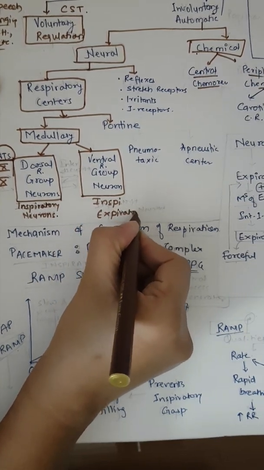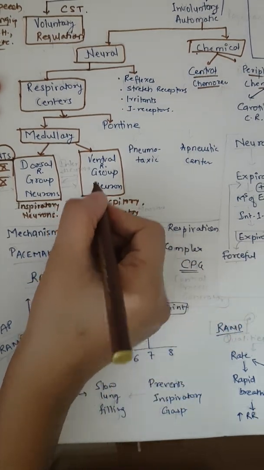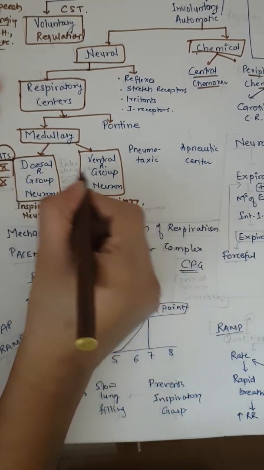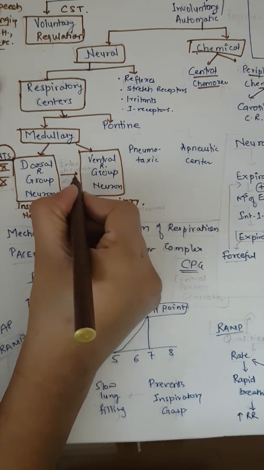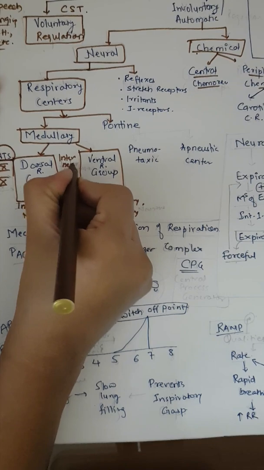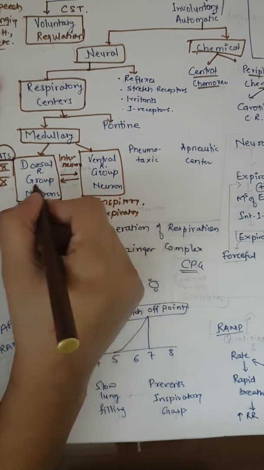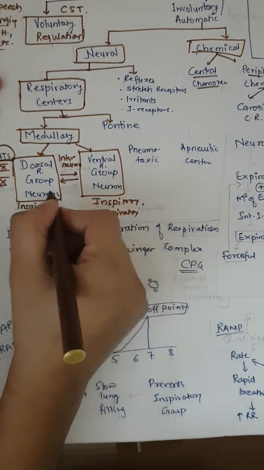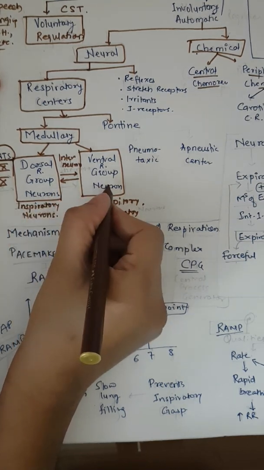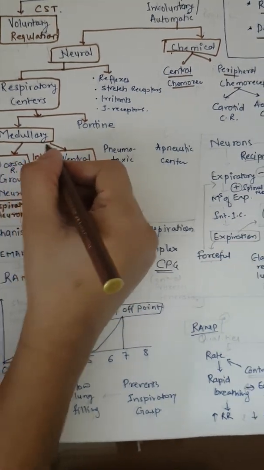Both the dorsal as well as ventral group also have one more type of neuron, called interneurons. These two groups of neurons are connected to each other by interneurons, so there will always be communication between the ventral group of neurons and the dorsal group of neurons. So this is regarding the medullary system.